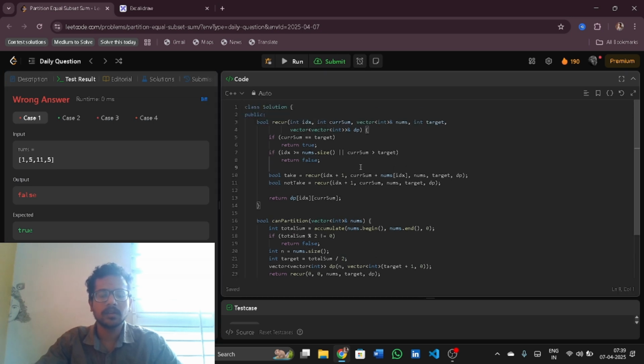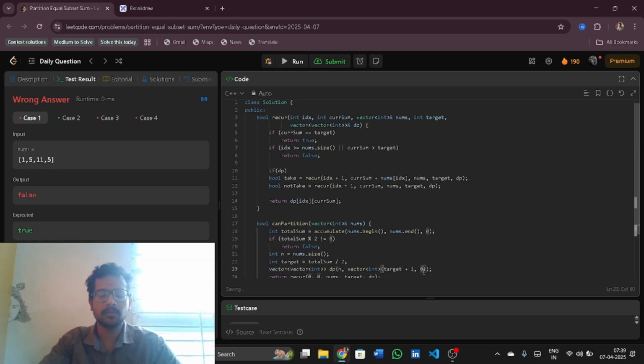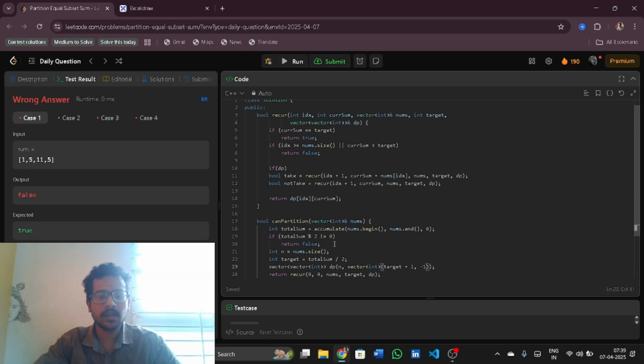So right here I will be using something like, instead of 0, let me use -1. If dp of index and current sum is already computed, if it is not equal to -1, then I will return dp of index and current sum.